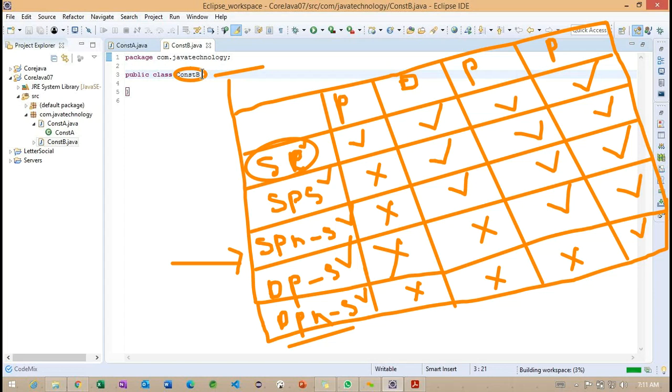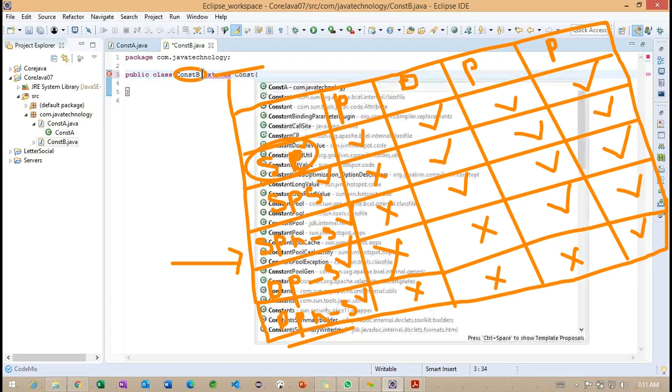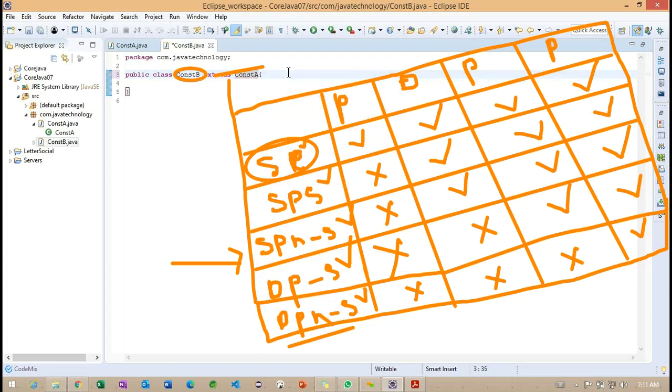Here I'm trying to extend from the constructor. So this is a constructor here, and inside this particular constructor, we'll define all the access modifiers here.